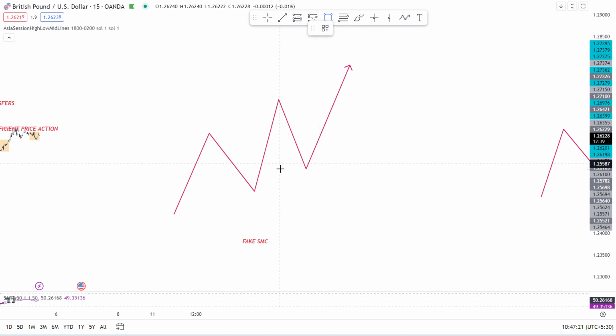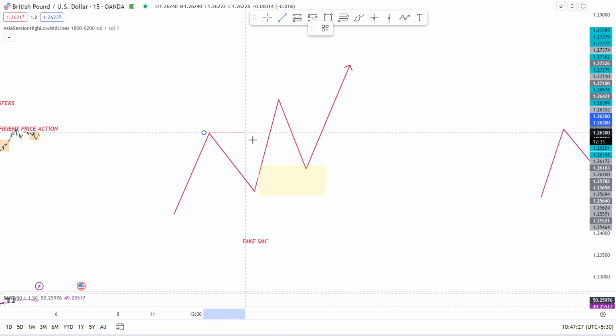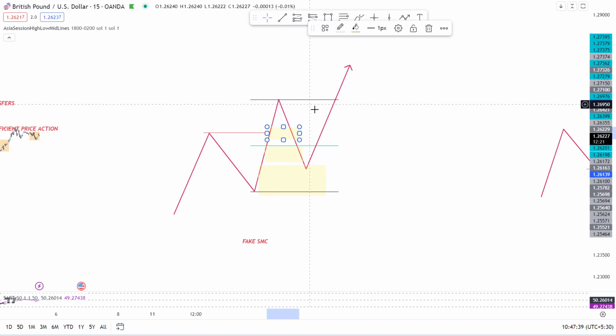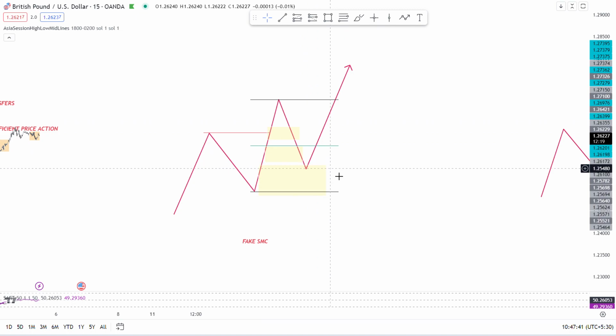Many people think the market will move like this, right? Break of the structure and they will follow the trend. They will use the Fibonacci to mark the order blocks. There are a number of order blocks from the left. They will take a loss here, loss here, loss here.